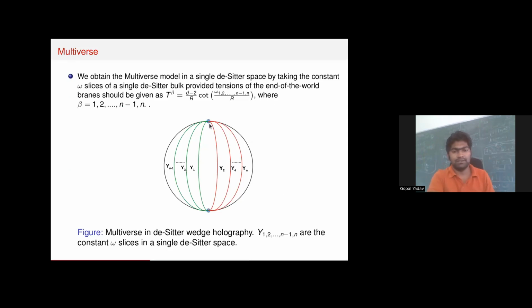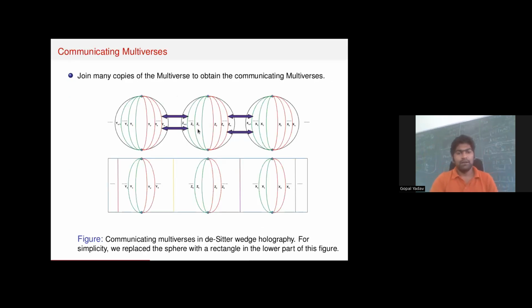This forms a multiverse-like structure, and we can discuss how to communicate between these multiverses. For that, we take many copies of the multiverse. In this multiverse, we have universes Y1 to Yn, in this we have Z1 to Zn, and here we have X1 to Xn. As long as we do not glue branes from one multiverse to another, we obtain disconnected multiverses. If we glue one brane of this Y multiverse with another brane of the Z multiverse, then we obtain the geometry given over here. So now we can create communication between these multiverses.